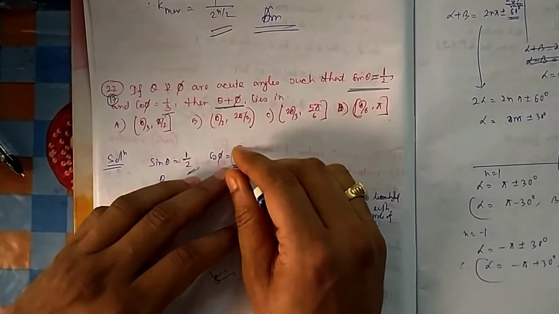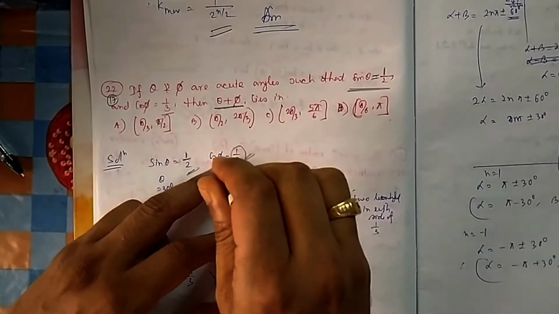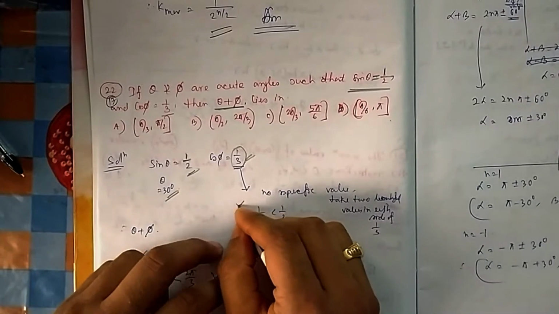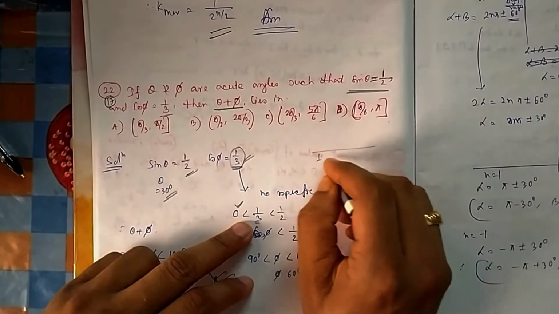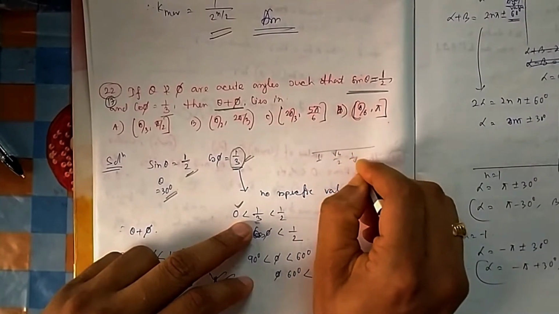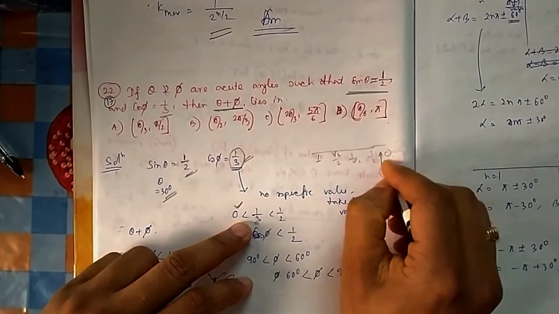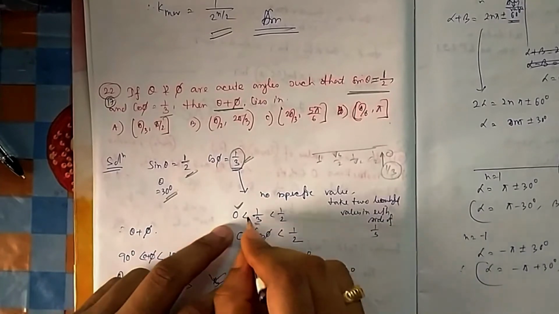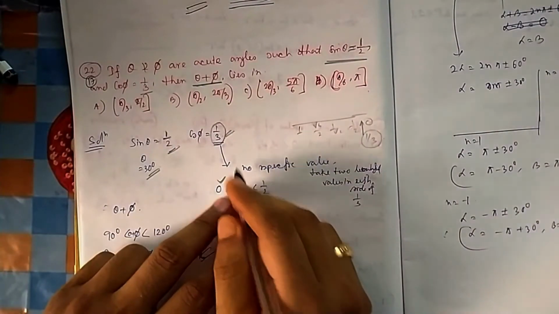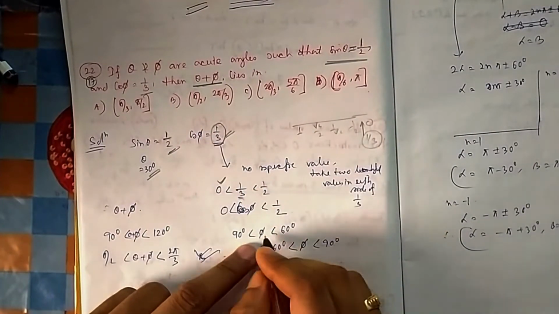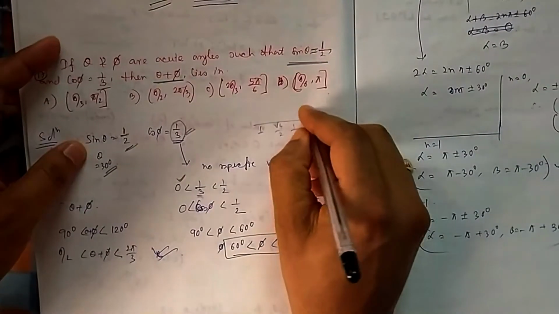Now you find where 1 by 3 lies between. So you take the standard values of cos which are just below 1 by 3 and above 1 by 3. If you draw the cos table, what are the answers? 1, then root 3 by 2, then 1 by root 2, then half, then 0. So where does your 1 by 3 stand? 1 by 3 stands here. So 1 by 3 is greater than 0 and less than half. When it is greater than 0 and less than half, cos of what value will give you 0? Cos 90. So your phi should be between 60 and 90, because this was 60 degree and this was 90 degree.